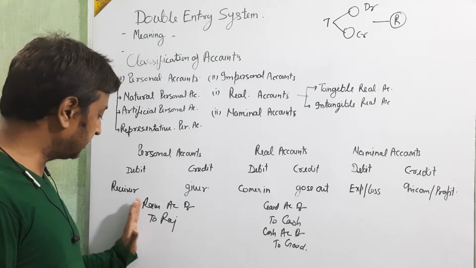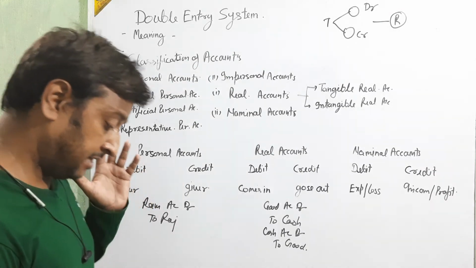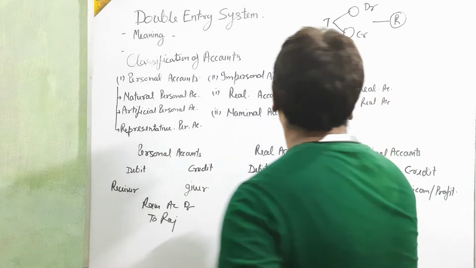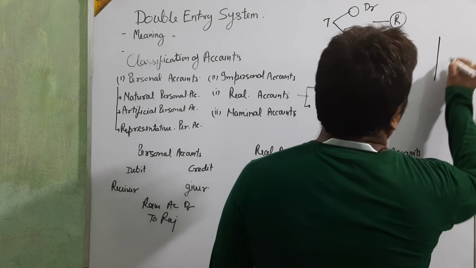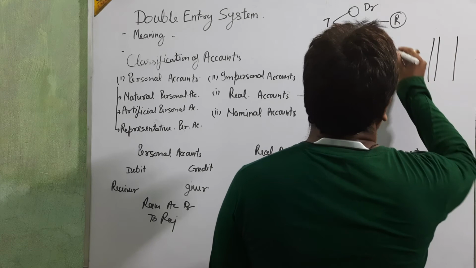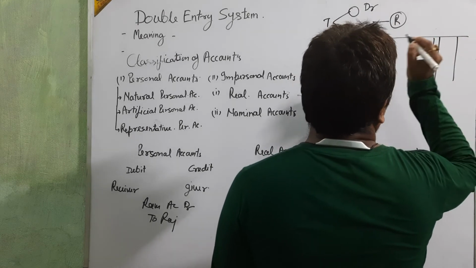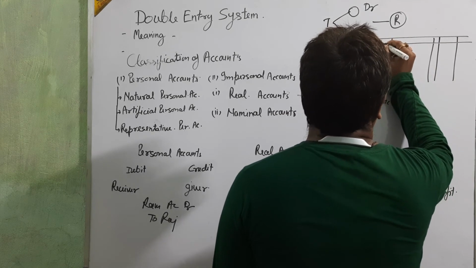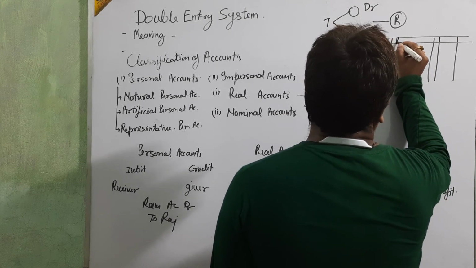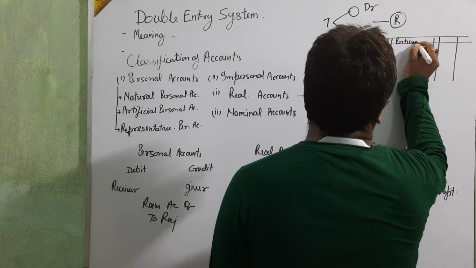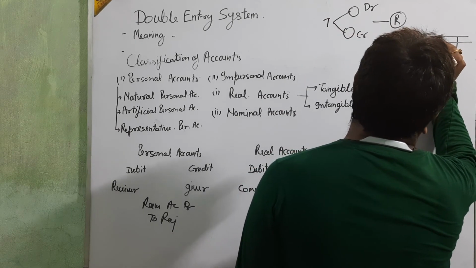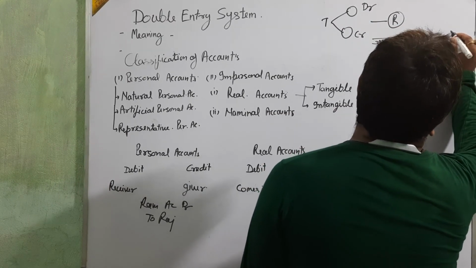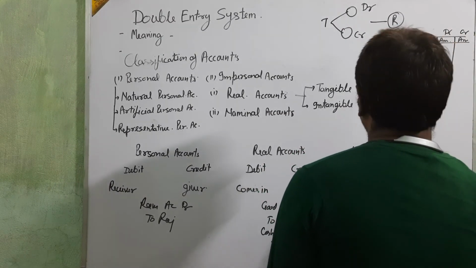Here I am presenting these entries not in journal form, but in the question you will have to show the entry in the form of a journal. Just see, it's a journal proforma. Okay, this is the proforma of a journal: date, particulars, LF, amount debit, amount credit.